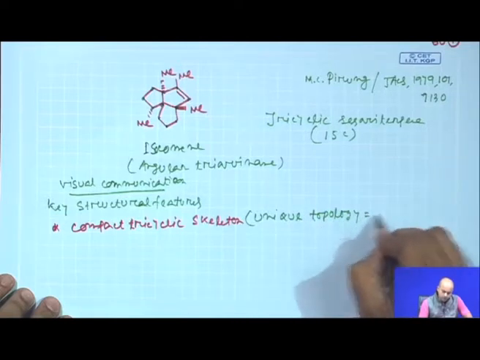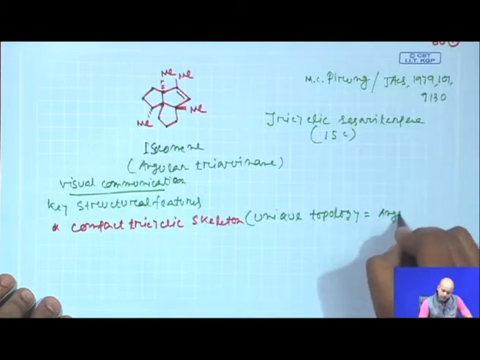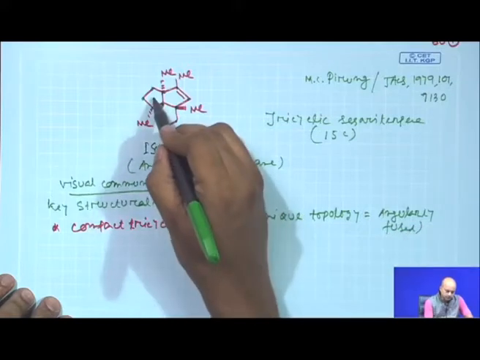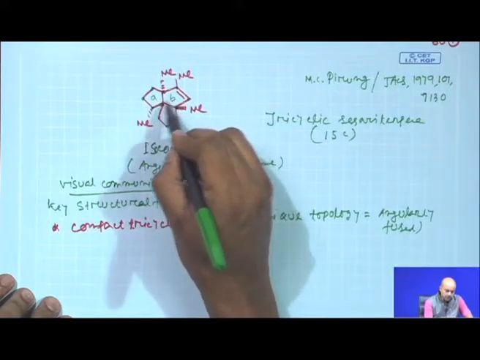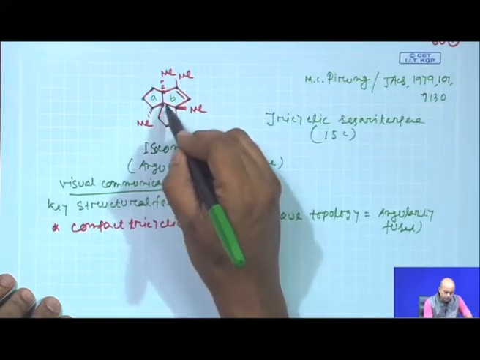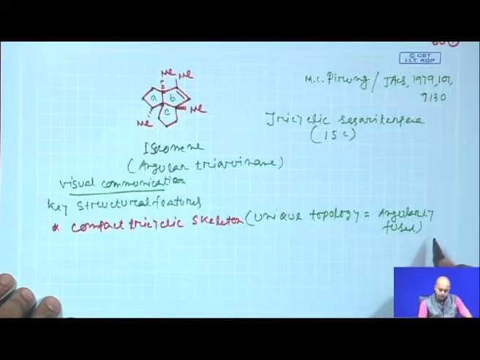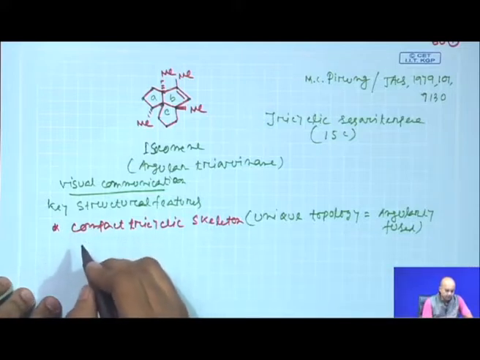Now, which is the topology? It is angularly fused. The AB ring is linearly fused, and this third ring is angularly fused with the AB ring. That topology is pretty important.